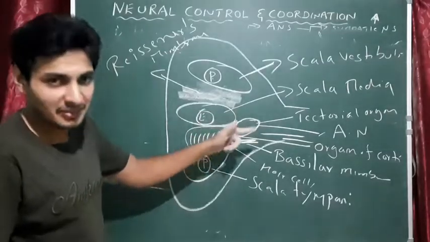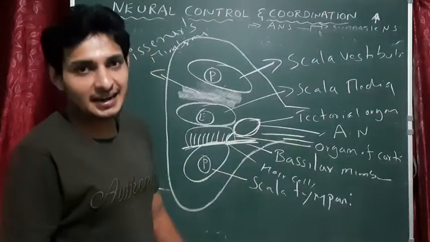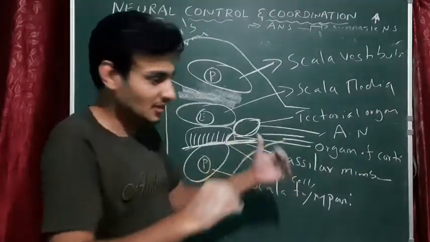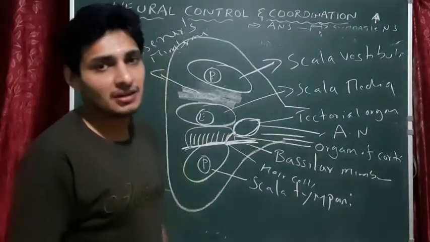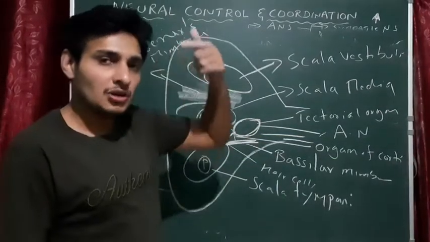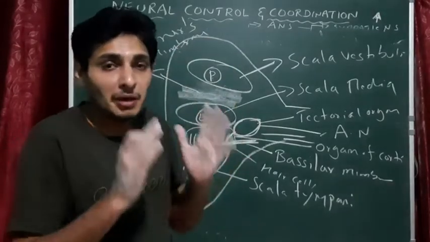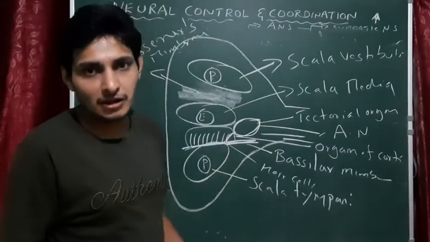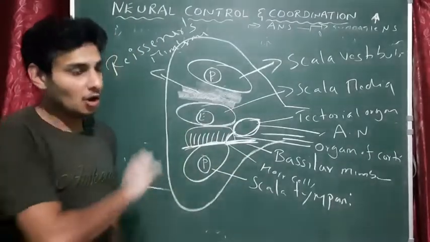They start bending. They bend and hit this tectorial organ, and now this converts the vibration into action potential. Then it is collected by your auditory nerve, which carries it to your auditory cortex region of the brain. Based on memory, learning and all this, you can recognize, I say hi. Okay, so that is all about the cochlea.